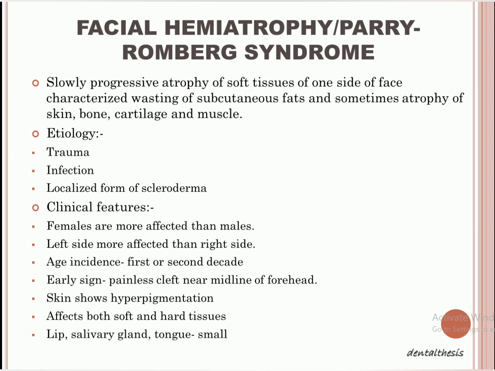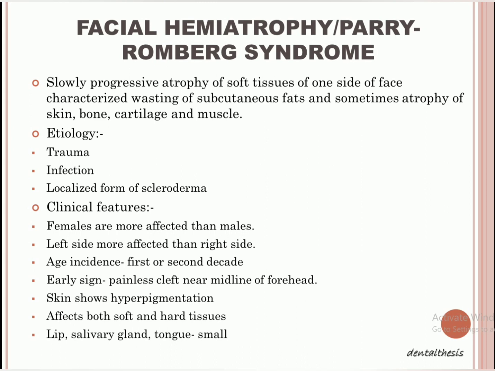The early sign of this syndrome is a painless cleft near the midline of the forehead. The cleft means we have some kind of groove or depression in the midline of the forehead. Okay, and the skin also shows hyperpigmentation, and this affects both soft and hard tissues.